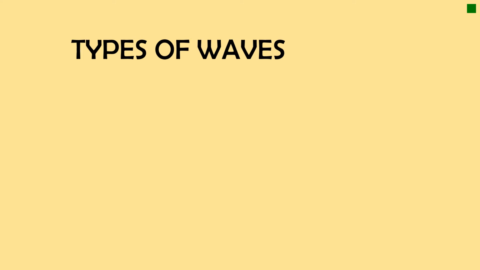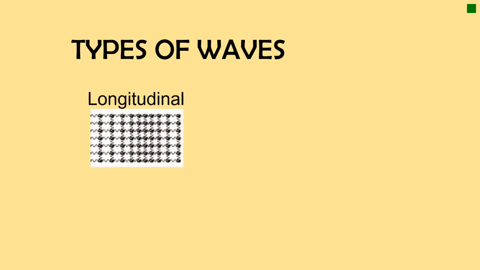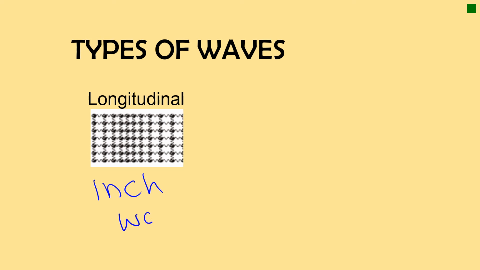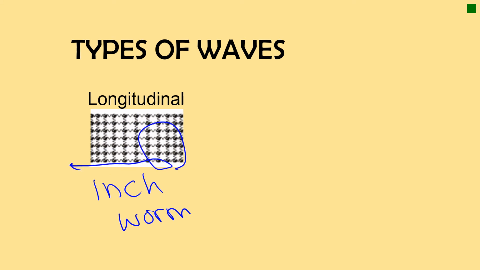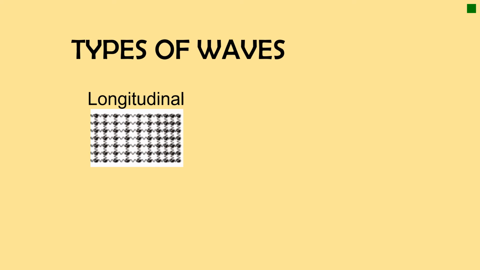There are two major types of waves that we will be focused on in this class. The first one is longitudinal. I always think of an inchworm. If you've ever seen a little worm, they scrunch up, move, scrunch up, move, scrunch up, move. So you see the wave. If I focus on that wave, it moves from this way to that way, or you could think of it as going the other way.